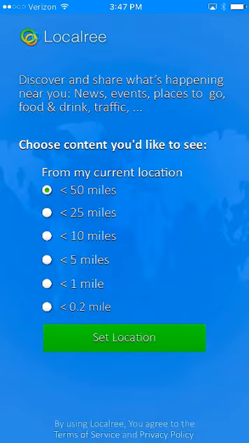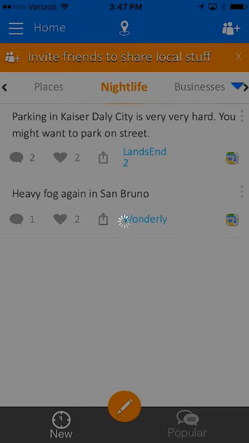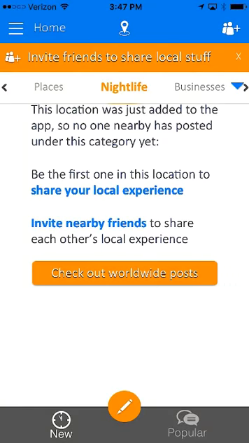It is possible sometimes, when you select a radius that is really small, or if your location is where people haven't been using Localree because it's a new app, that when you select some category, for example nightlife, no one has posted anything yet.